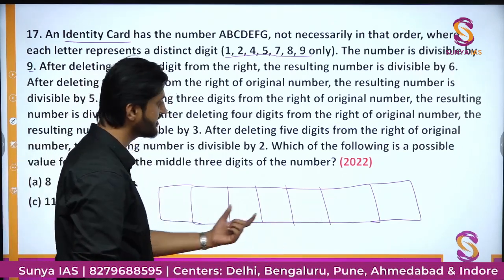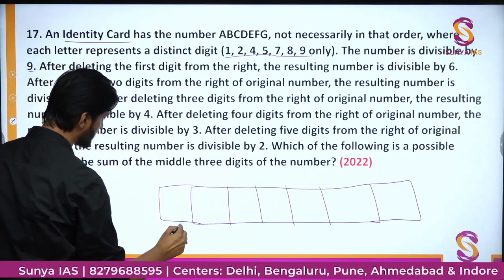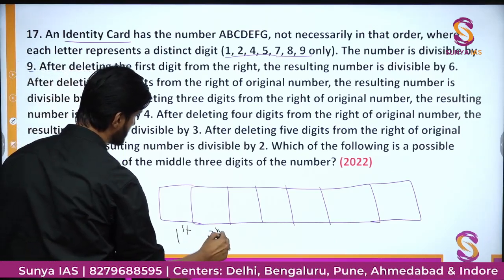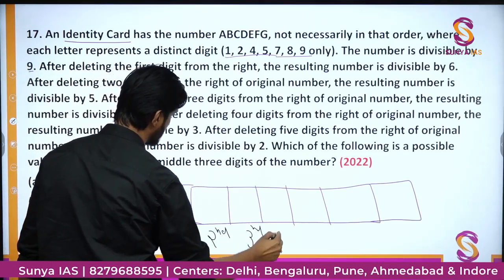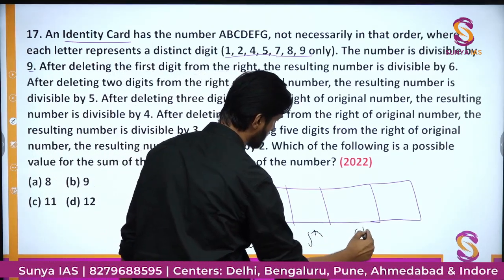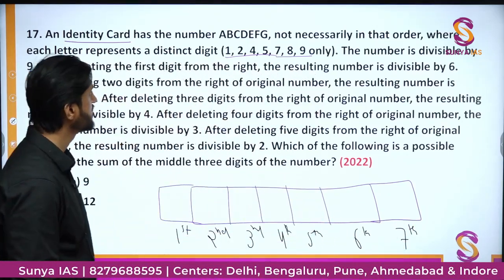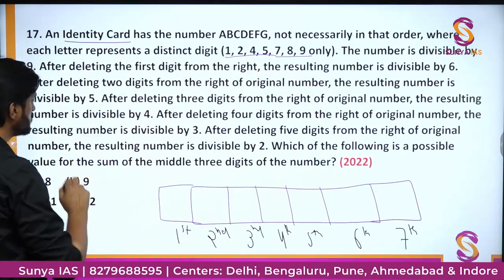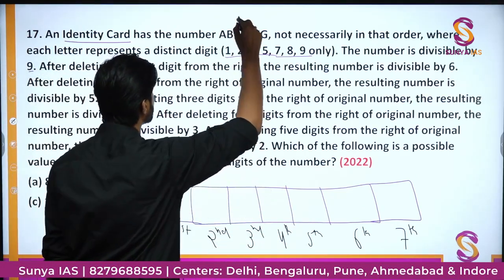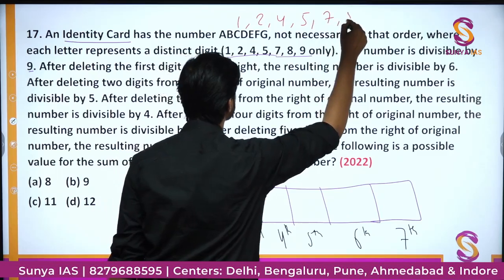So this is the 7-digit number, as you can see, and let me place the numbers also. This is the first place, second, third, fourth, fifth, sixth and seventh, right? These are all the digits. And what are the digits we have to use to create this number? Those digits are 1, 2, 4, 5, 7, 8 and 9.